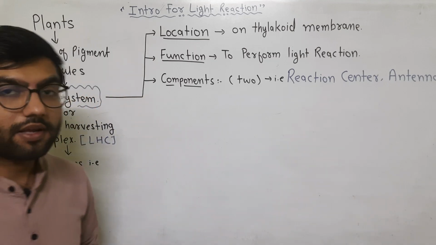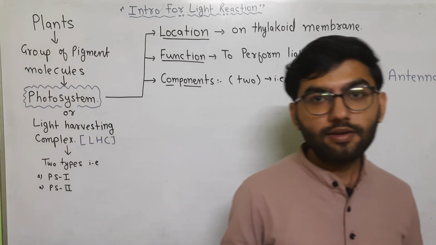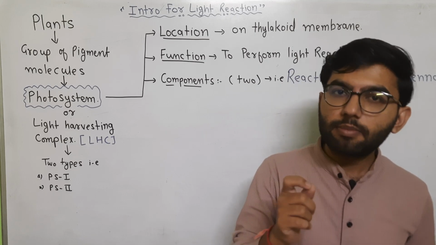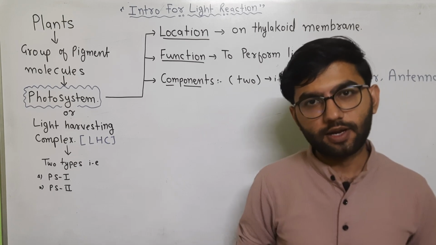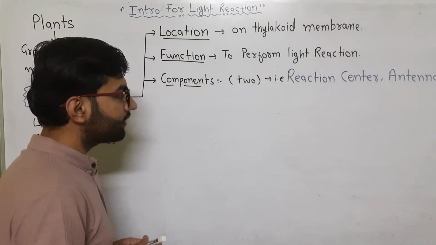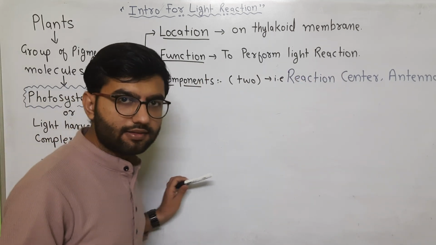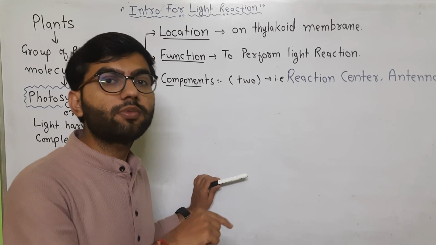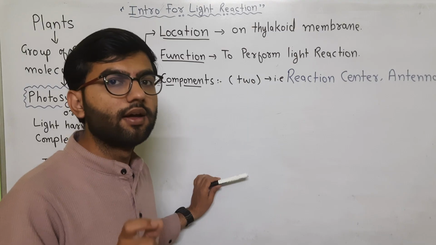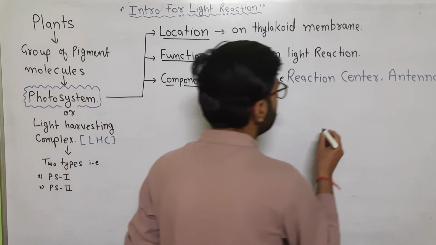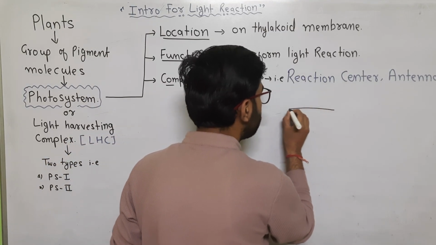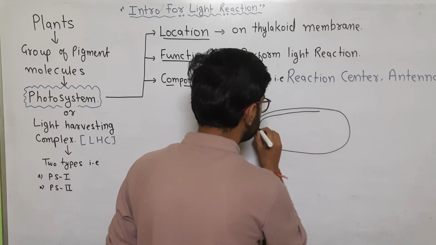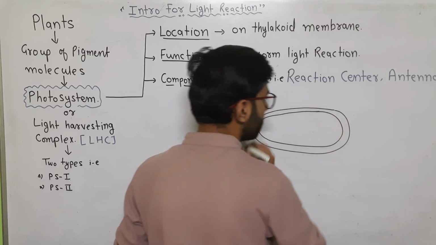This group of pigments is present within the cell, within an organelle, and the organelle has a structure called the thylakoid. On the membrane of the thylakoid we observe the group of pigments. Let's have a look at the cell. We know that plant cells, like mesophyll cells, are responsible for performing photosynthesis, and those cells have an organelle called the chloroplast. The chloroplast is a double membrane bounded structure. Right now this is representing the chloroplast. What is this structure? This is a chloroplast.